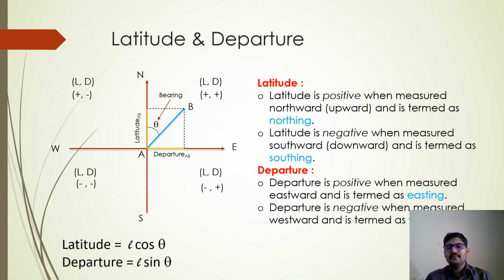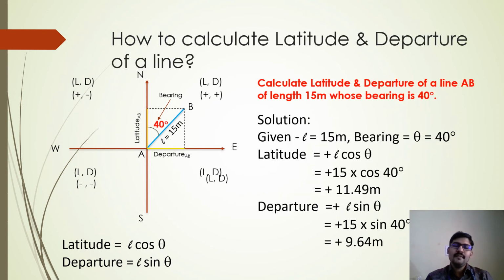Now let us see the problem now. So let us see how we are going to calculate the latitude and departure of the line. So there is a problem given. What is that problem? Calculate latitude and departure of a line of length 15 meter whose bearing is 40 degree.